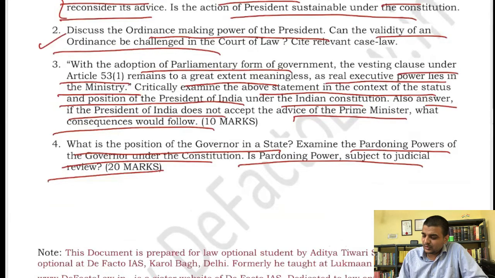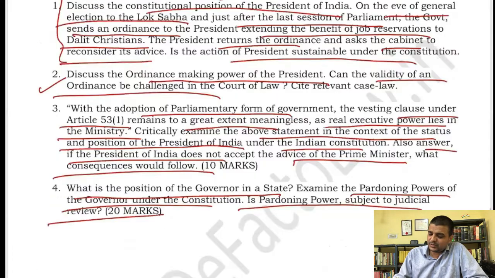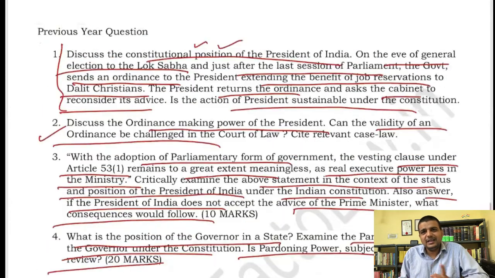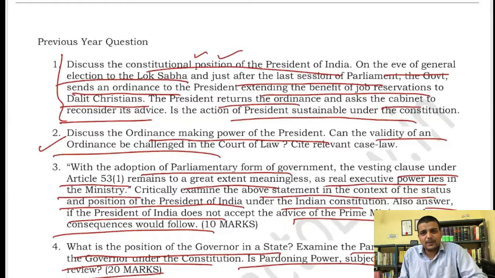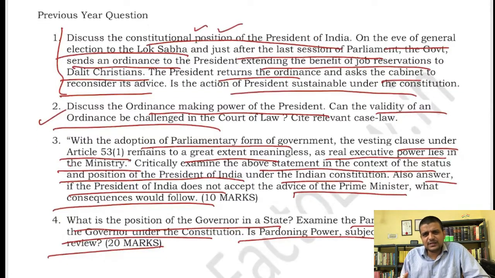So in the last 5 years, I could see only these 4 questions out of them. Each year there is around 1 question. Okay, I think 4 more questions were there, but they were similar in nature, so I have clubbed them down to 4 itself. Yes, so that is today's class.